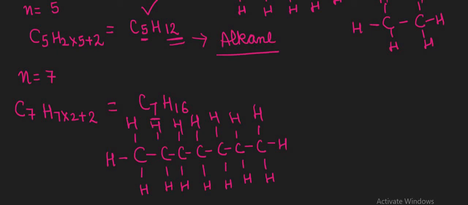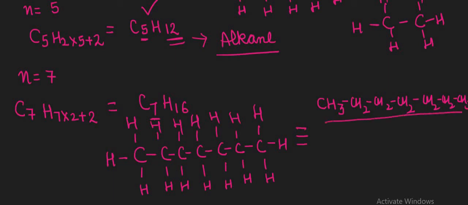Here we get the formula, and you can also write it in its condensed form as such. This is CH3, in between we have CH2, CH2, CH2, CH2, CH2, and finally CH3. This is the complete formula. This is the first case, representing the alkane family.